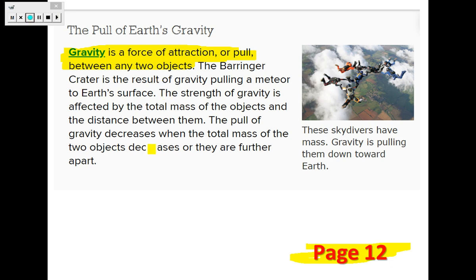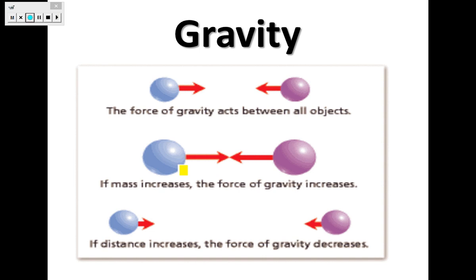We said that the strength of gravity is affected by two factors, which are the mass and the distance. Okay, we highlighted this part and we said if the mass increases, what will happen? The gravity will increase. So any object that has more mass will experience more gravity.